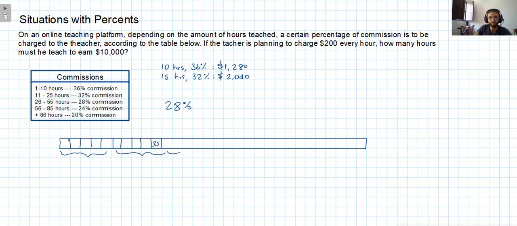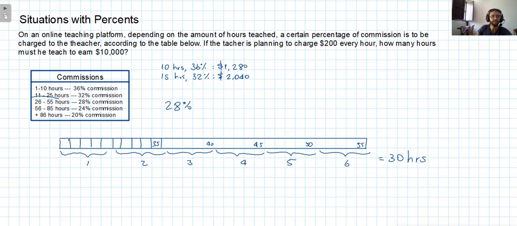Then another group of 5, up to the 40. Another group of 5, up to 45. Another one, 50, and the last one to the 55th. So we have 1, 2, 3, 4, 5, and 6 groups of 5 hours. So in total, we have 30 hours here.